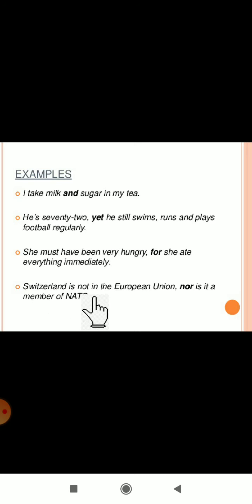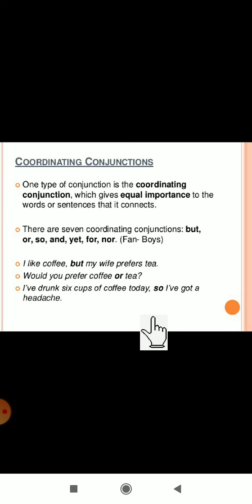Switzerland is not in the European Union, nor is it a member of NATO. So here you just observe it. Before every conjunction there is a comma. Sometimes they are not giving it, but in a few conjunctions there is a comma before the conjunction. So these are the examples of coordinating conjunction. Now we have to see the examples of another one.